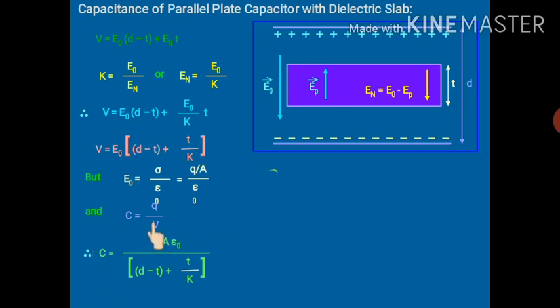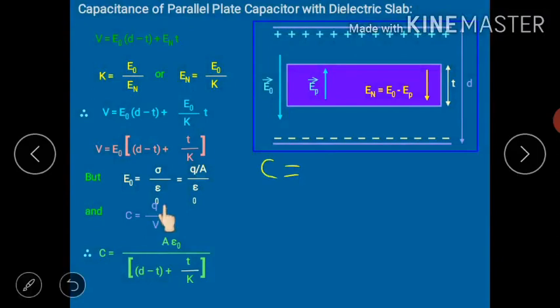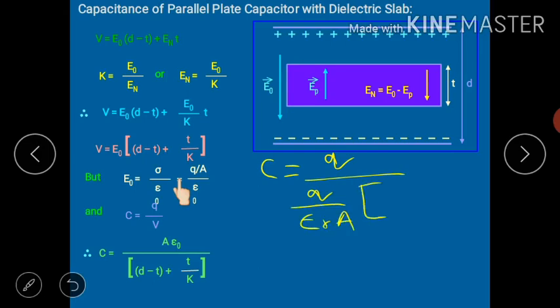C is equal to Q upon V. Now Q we may write as it is. In place of V, I can write this, and in place of E0, I can write this. So it will be Q upon epsilon naught A, and the bracket term as it is. I am not writing it; I think this will be clear, that the terms in the bracket will remain as it is. Now this Q and this Q will get cancelled.